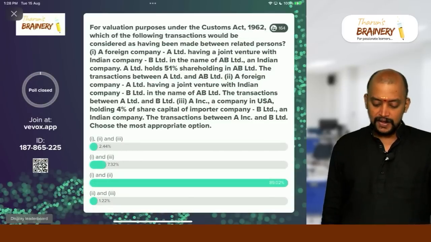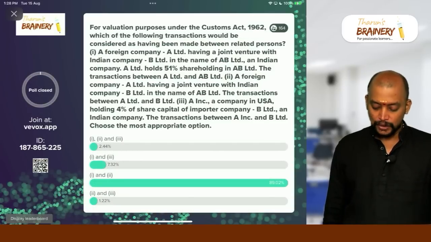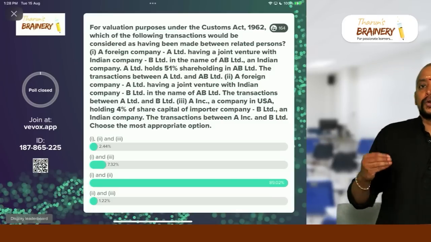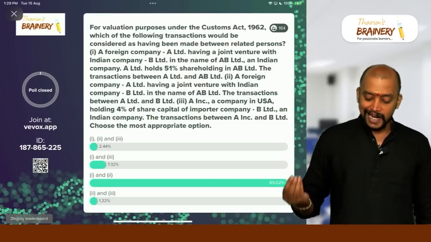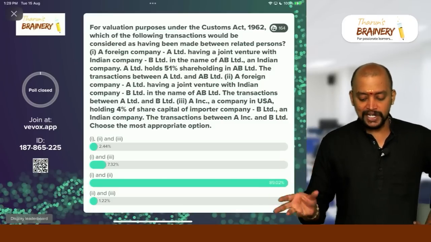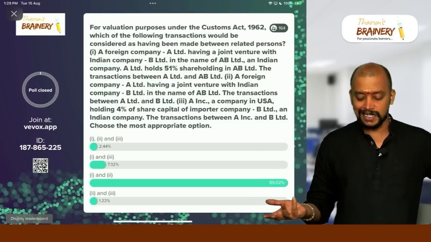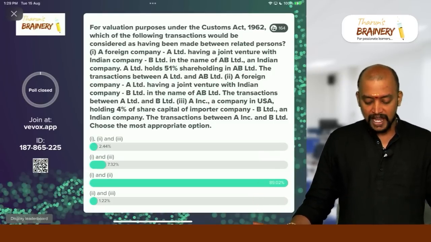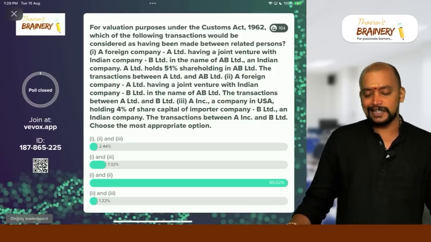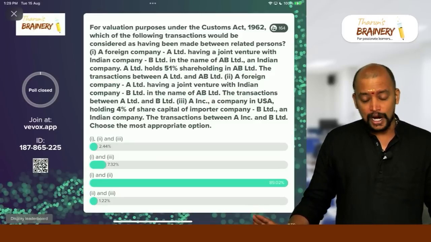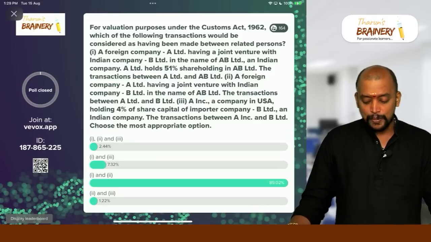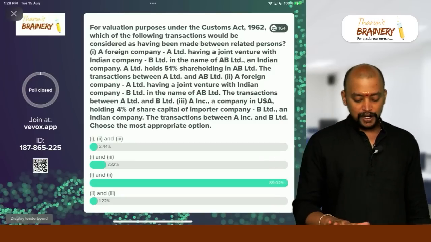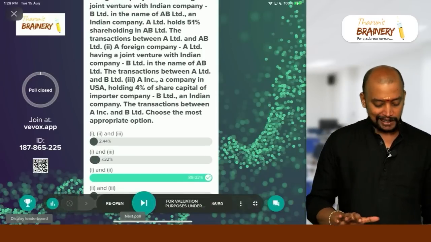Okay, only 1 and 2. 3 is not related. See, 1 is related because control is more than 50%. Second one also has control. A foreign company having a joint venture in an Indian company, in the name of AB Limited, so definitely that will also be treated as control. But A Incorporation, a company in USA holding just 4%, that will not be called as control. So therefore 1 and 2 is the correct answer.